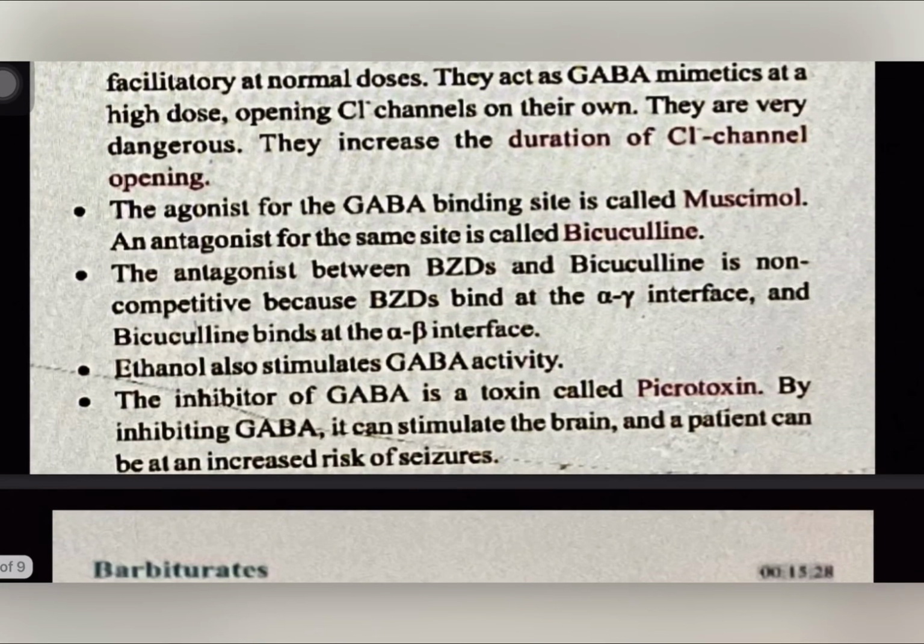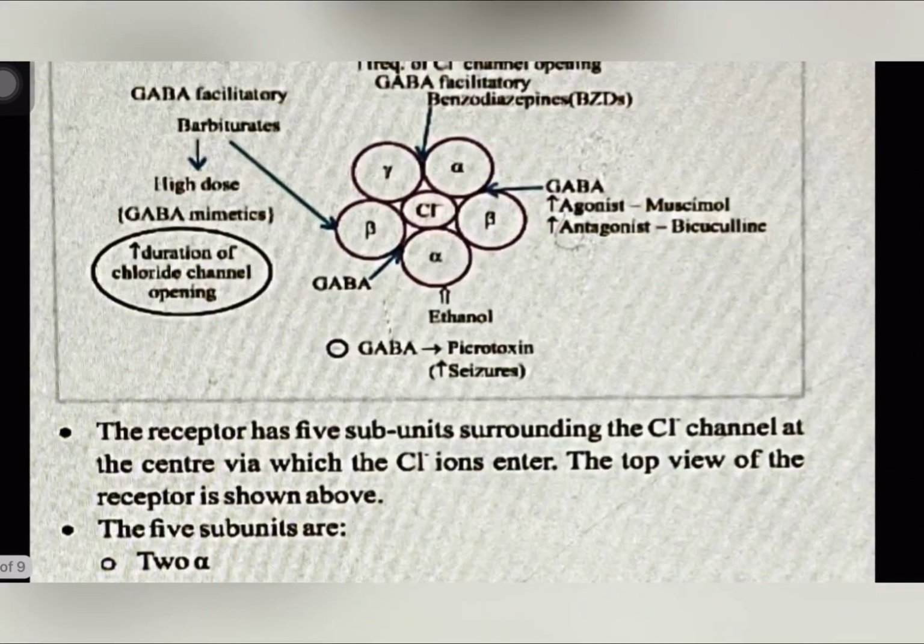Ethanol also stimulates GABA activity, and so it causes sedative effects. The inhibitor of GABA is a toxin called picrotoxin. By inhibiting GABA, it can stimulate the brain, and the patient can be at increased risk of seizures. So what is the inhibitor of GABA? It is picrotoxin, and that increases seizures, meaning it shows hyper neural activity.